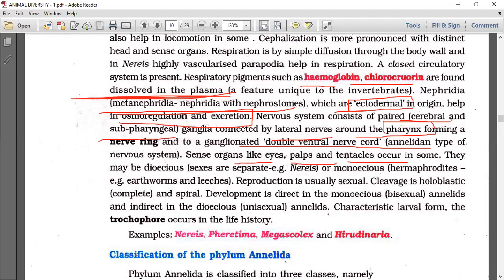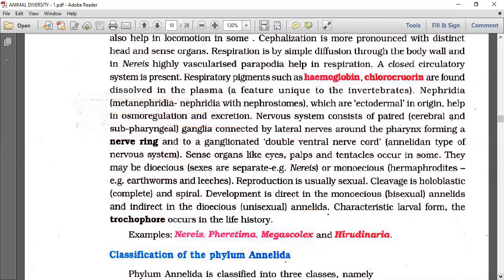They may be dioecious, that is sexes are separate, like Polychaeta, Nereis, or they may be monoecious, like Oligochaeta and Hirudinea, that is earthworms and leeches. Reproduction is usually sexual, no doubt. Cleavage is holoblastic and spiral, determinate also. Development is direct in monoecious, bisexual annelids, that means in Oligochaeta and Hirudinea, and indirect in the dioecious annelids, that means in Polychaeta, where the larval form is trochophore. Trochophore is the larval form. Okay.